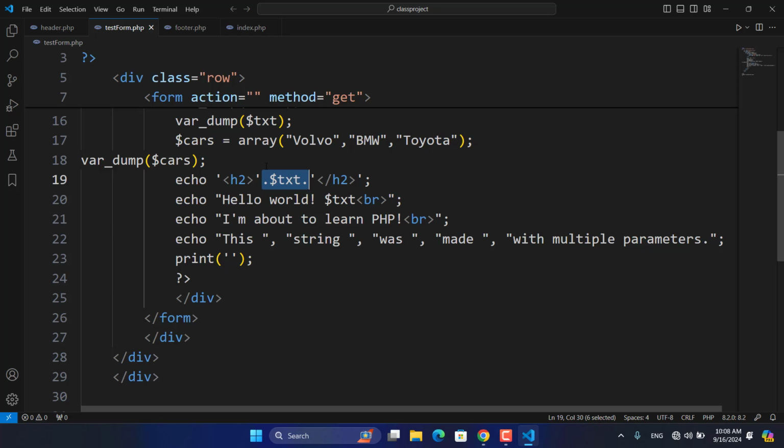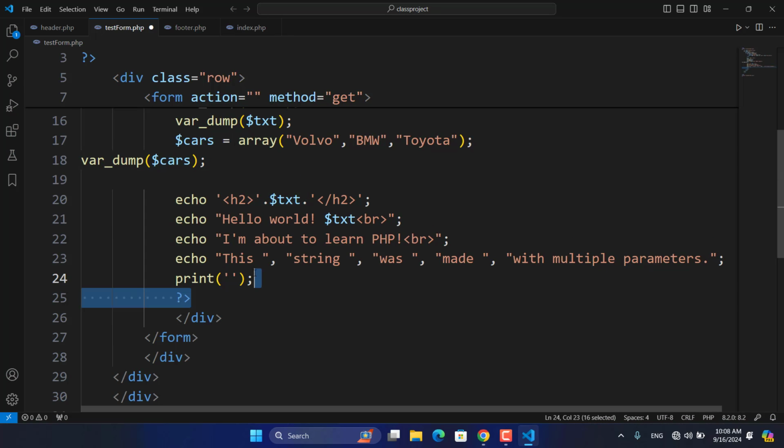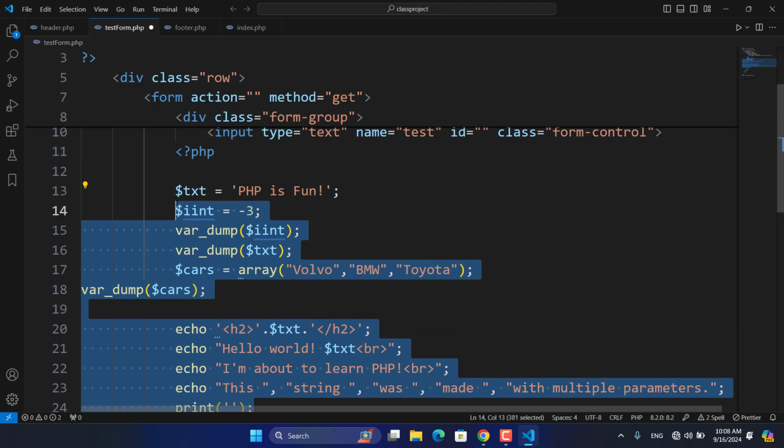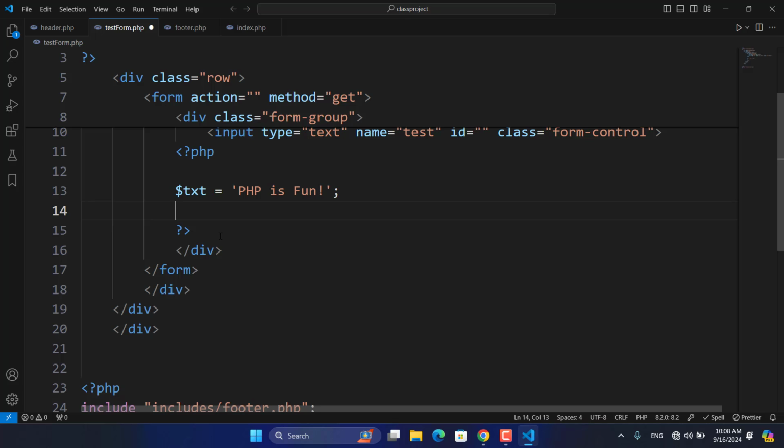So the first function, or the first method that we have, is strlen. Let me comment out the previous lessons and put this one in. We have a variable txt that has string data: "PHP is fun". Now we need to know how many characters it has, how many spaces it has. Then we can use strlen.